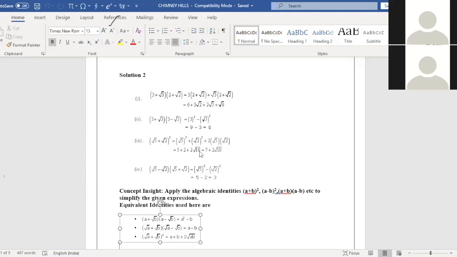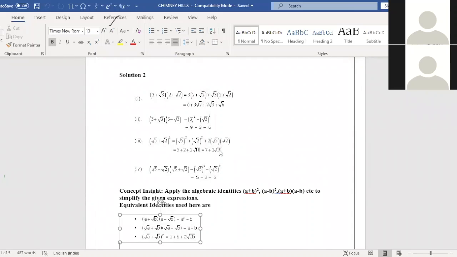Same thing. The next one is another identity, a plus b whole square, root 5 plus root 2 whole square. A plus b whole square says a square plus b square plus 2ab. Here root 5 whole square plus root 2 whole square plus 2ab. ab means root 5 into root 2. So root 5 whole square is 5, and root 2 whole square is 2.